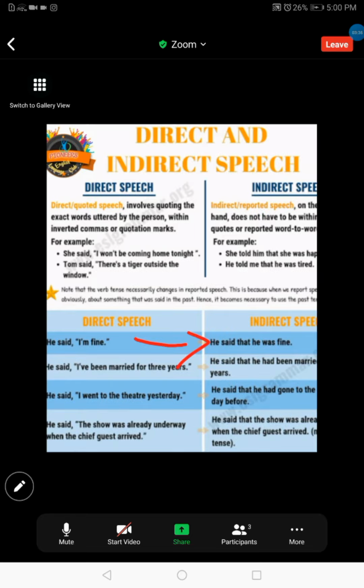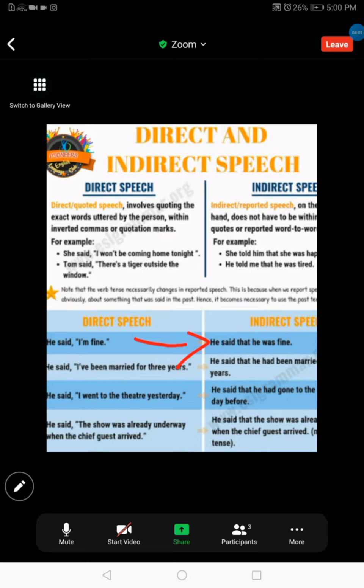That is the addition. Why do you say this? She said that, because we are going to explain now the words that she said. So we need to use that here. She said that he was fine.